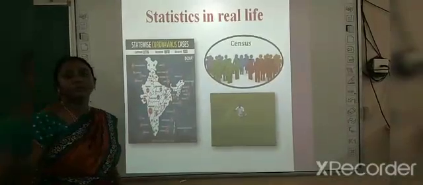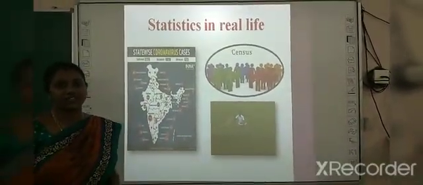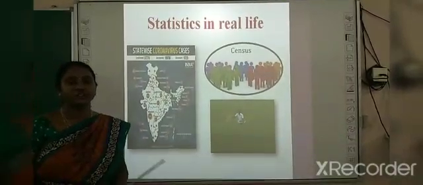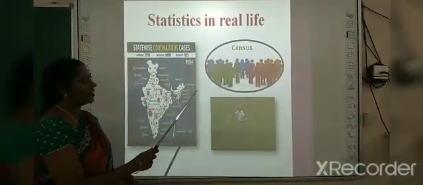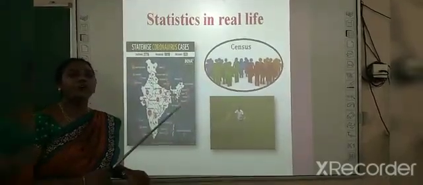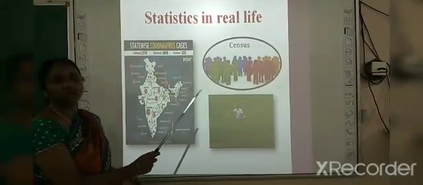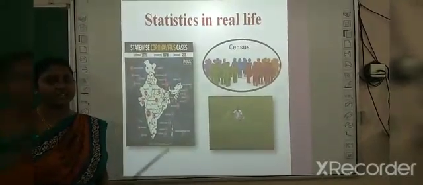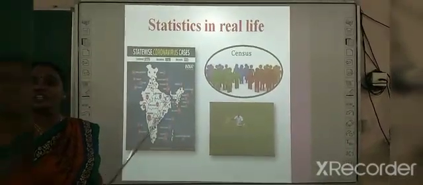Then the census of the people. Every year the population increases. Already we have crossed 120 crores in our country. Every year we take a survey of people. How many males are there? How many females are there? These are also one kind of statistics. All these give some information and then they arrive at a solution.